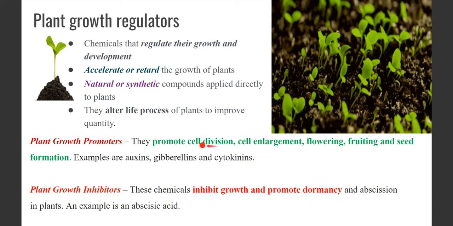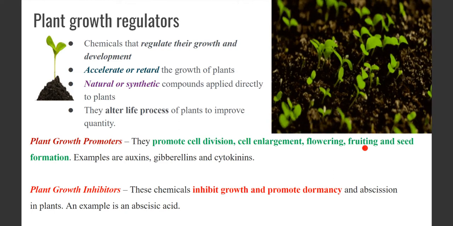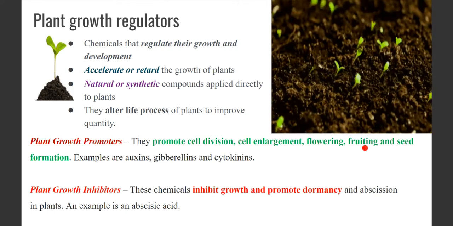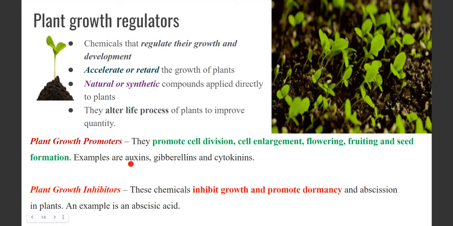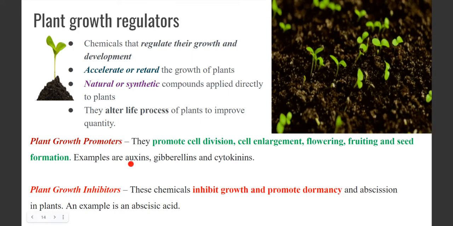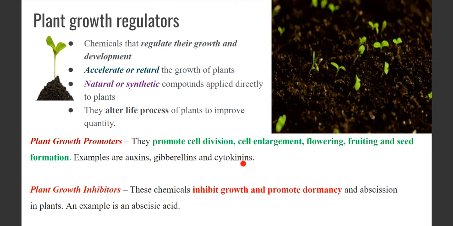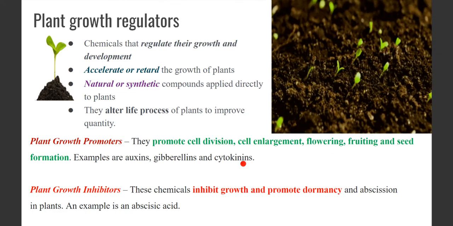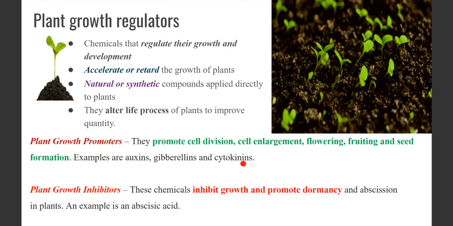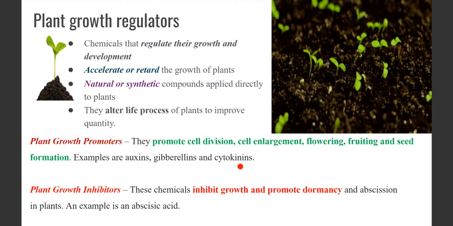It promotes cell division, flowering, the formation of fruits, and the formation of seeds. Those of you from botany and zoology must know about these: auxins, gibberellins and cytokinins. We mix them with the soil, we add them to the plants, so the growth of the plants is enhanced by these three chemicals, right?